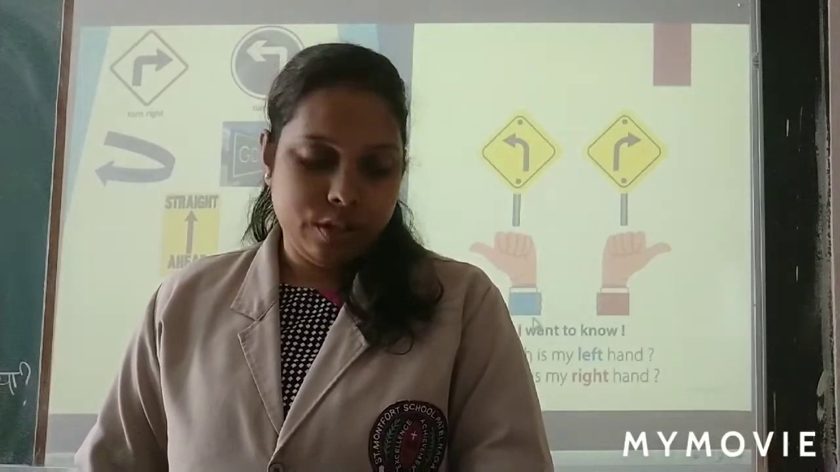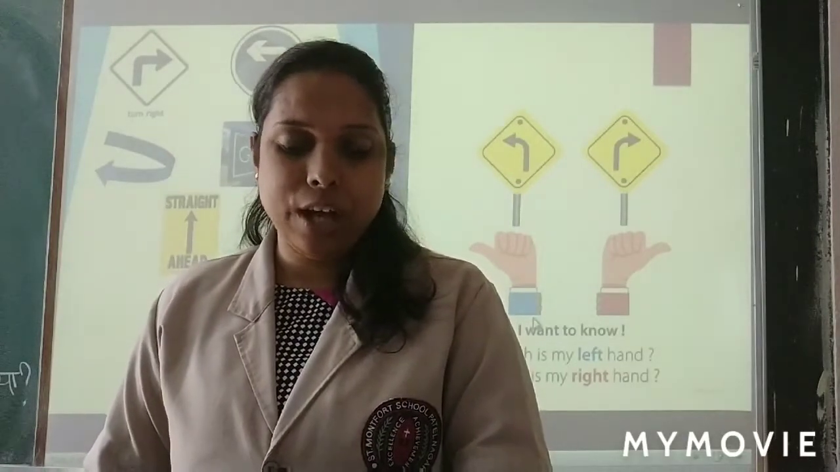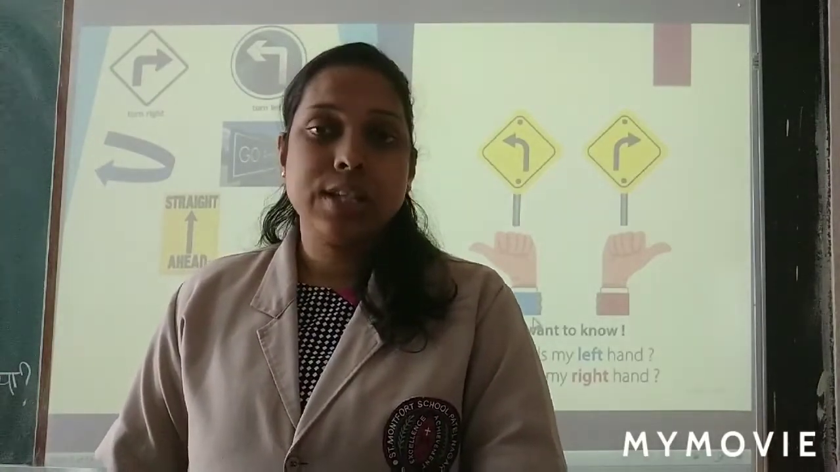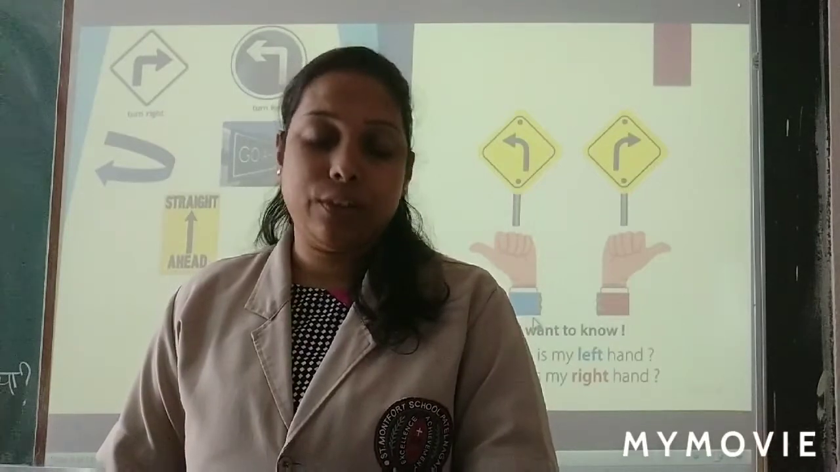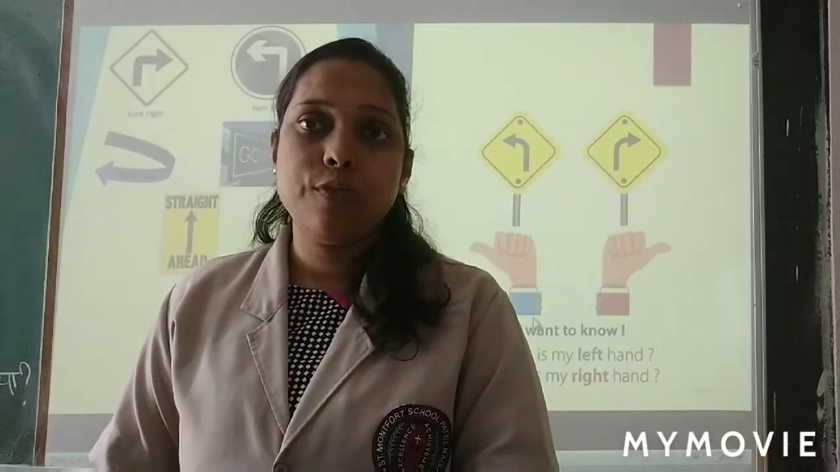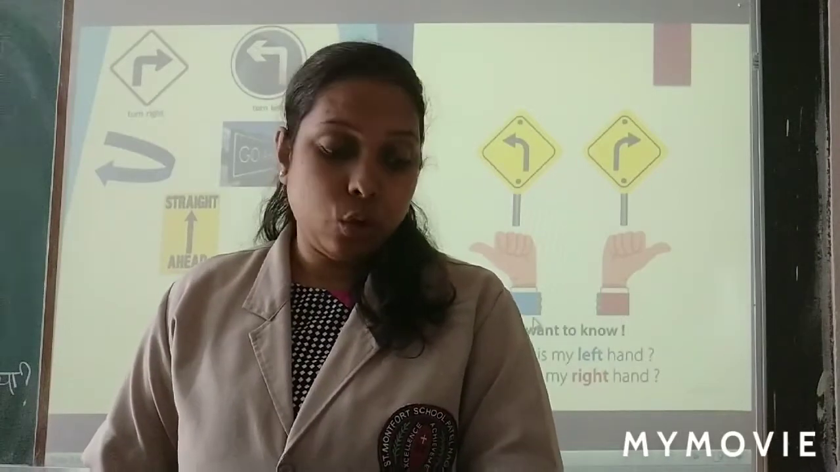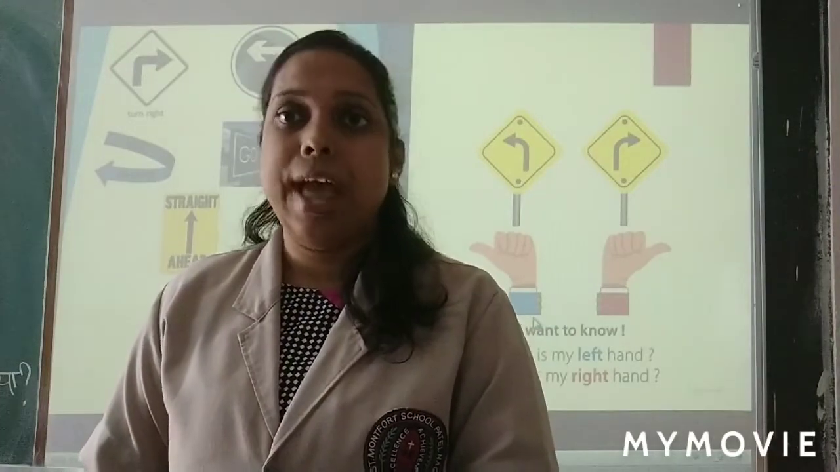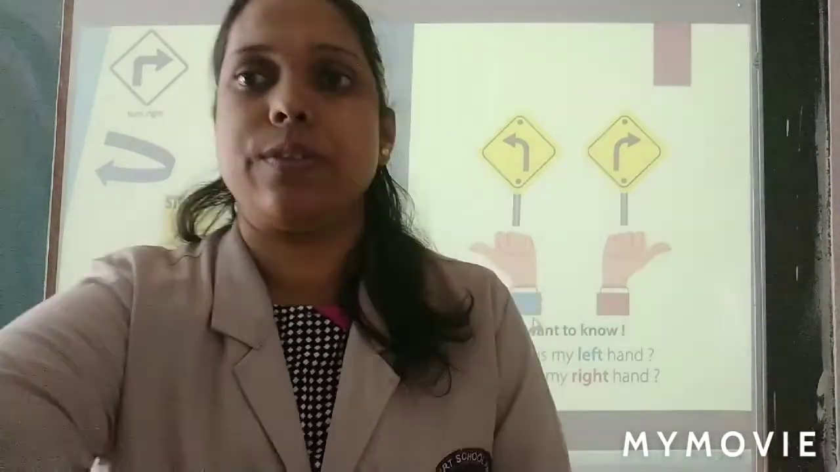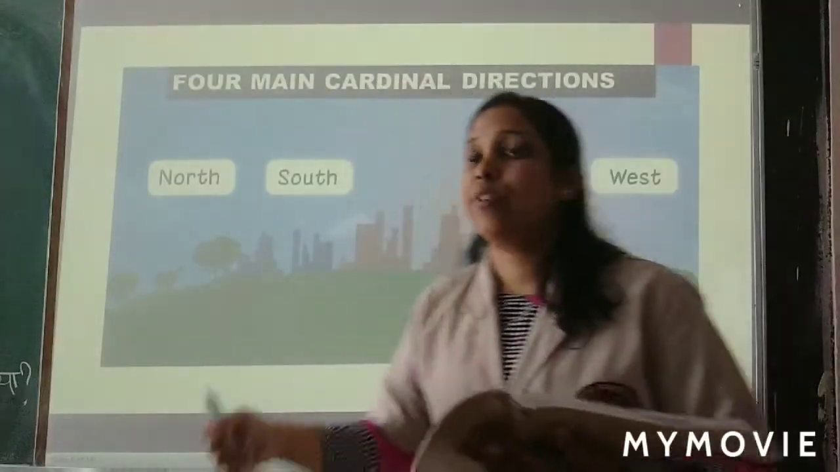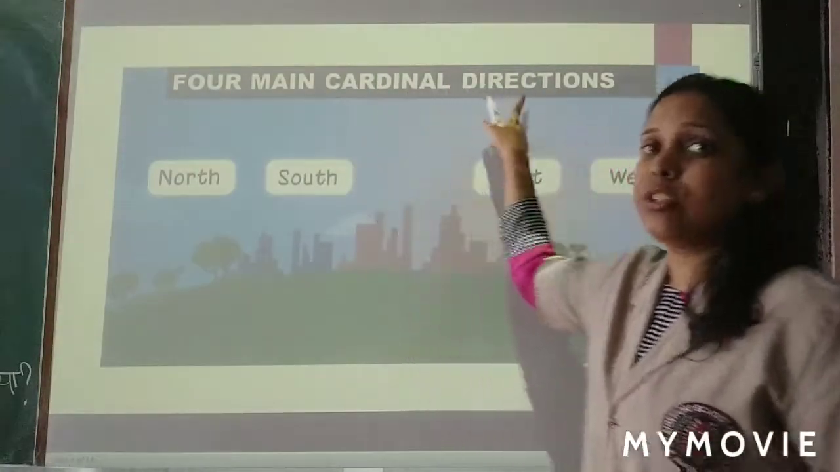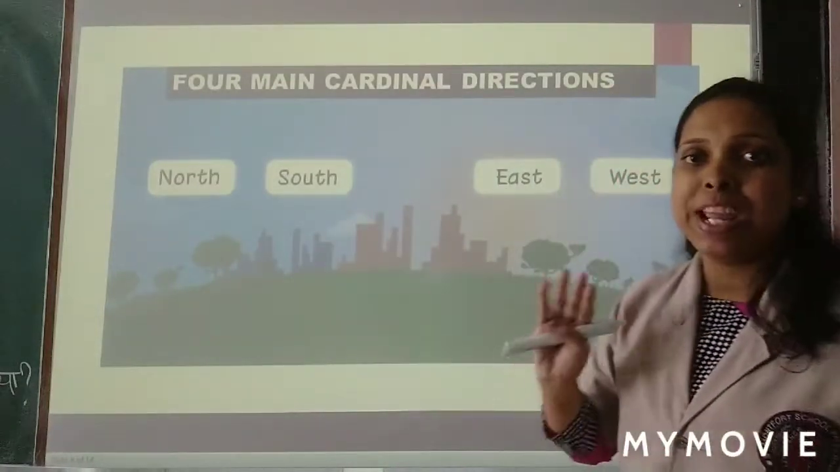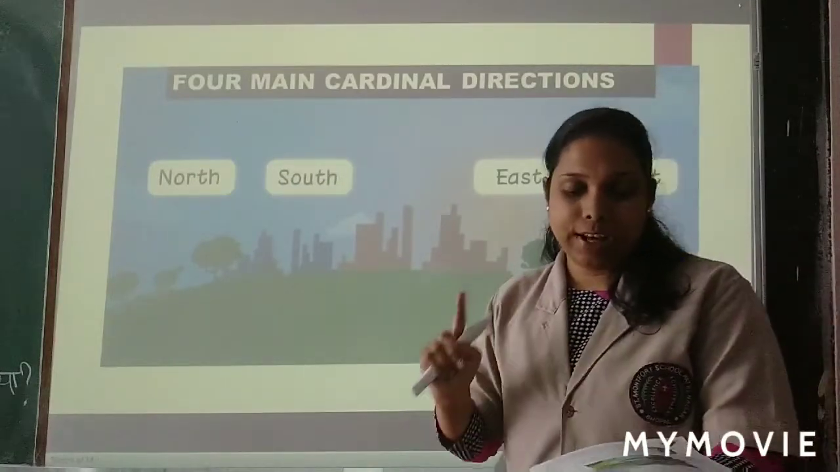Now north, south, east and west are the four main directions. What are the four main directions? North, south, east and west are the four main directions. They are also called as cardinal directions. Now these are the four directions. They are north, south, east and west, and they are called as cardinal directions. Yes children, so they are saying the four main cardinal directions are north, south, east and west. Okay children, they are given in their book.